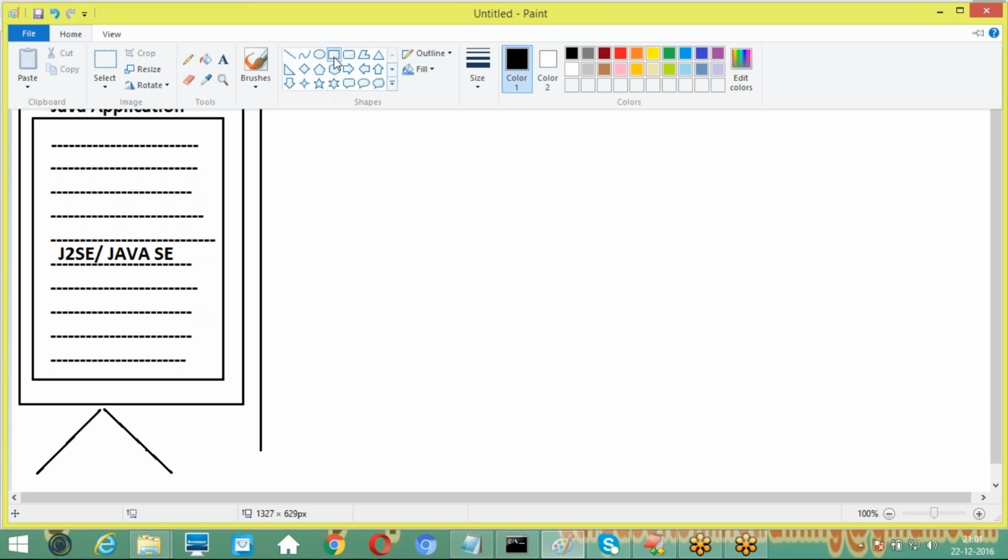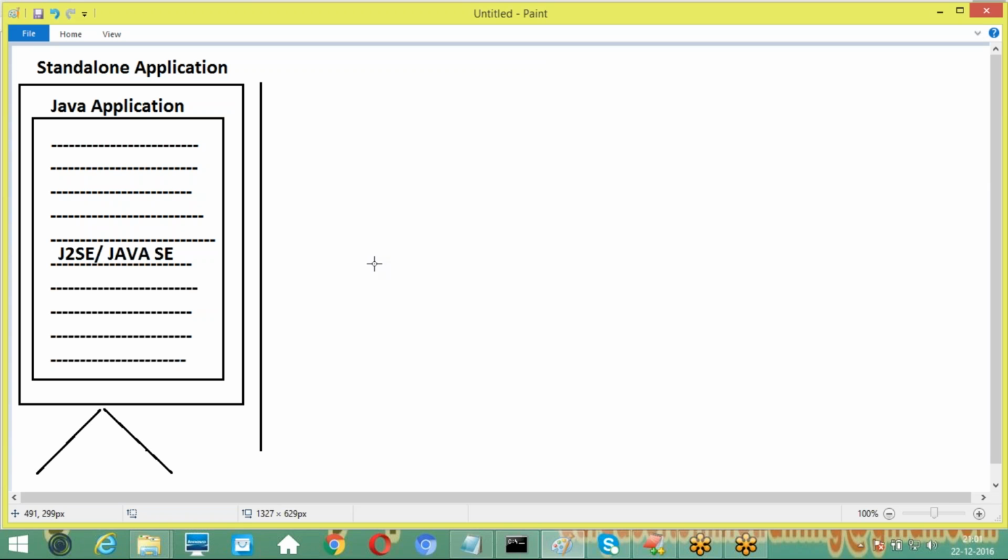For example, if we design any application, any Java program, on the basis of client-server architecture, then this type of application is called a distributed application. Okay guys, understand?